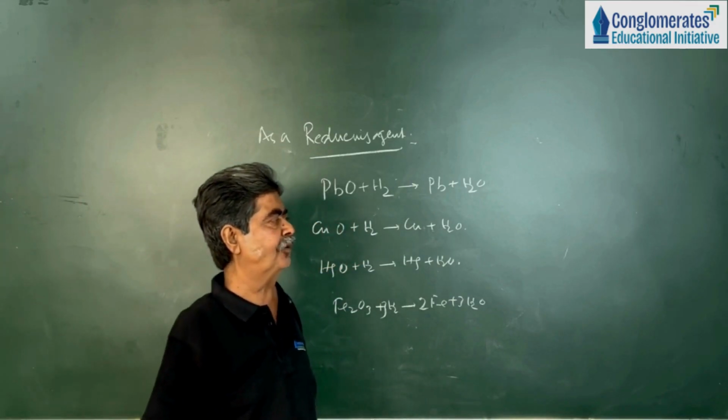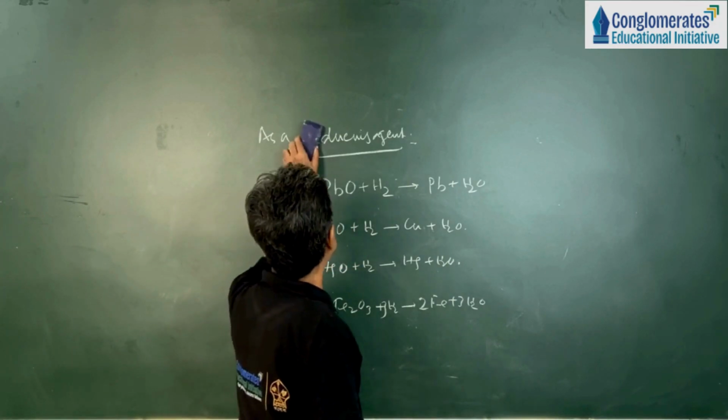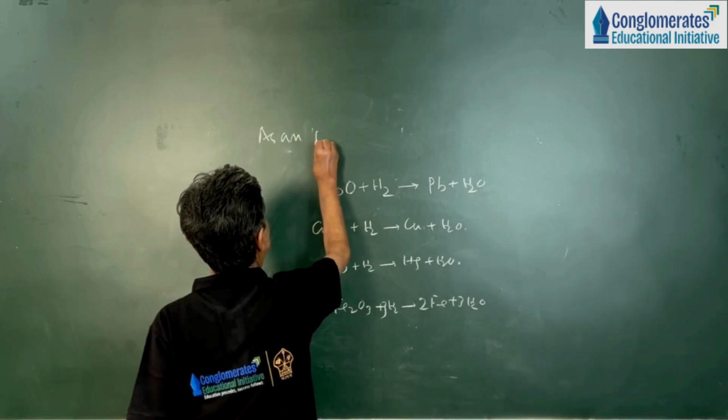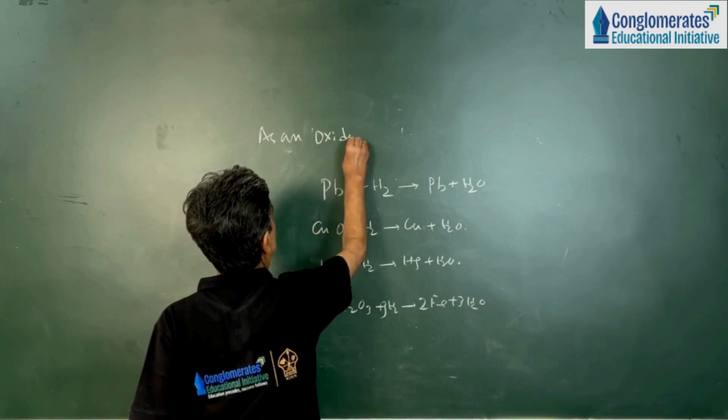Okay. Next property is that hydrogen acts as an oxidizing agent.